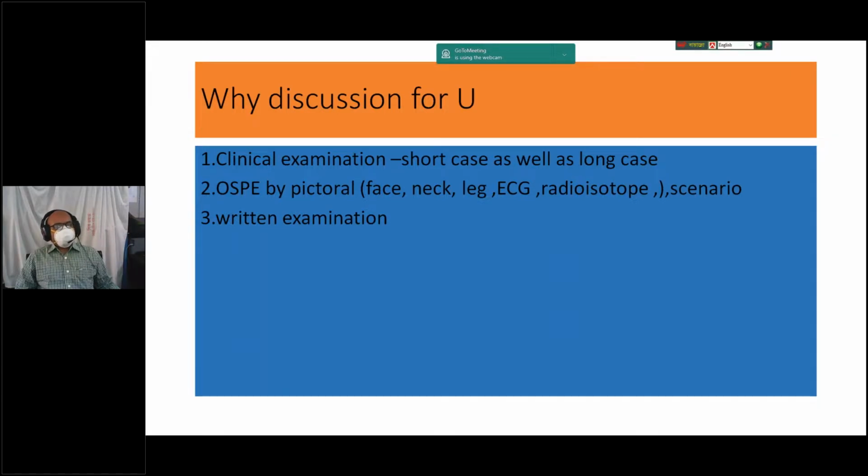By ECG, the patient may present with atrial fibrillation, or radioisotope scan, or sometimes a scenario: a 40-year-old female presented to you with weight loss, heat intolerance, chronic diarrhea, okay, and in written examination.